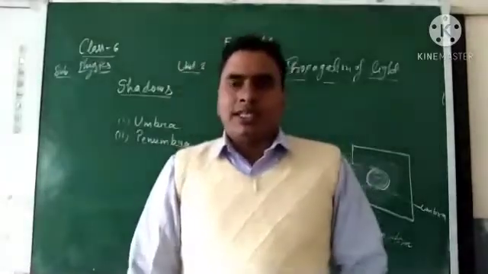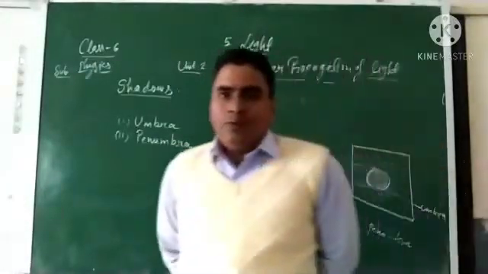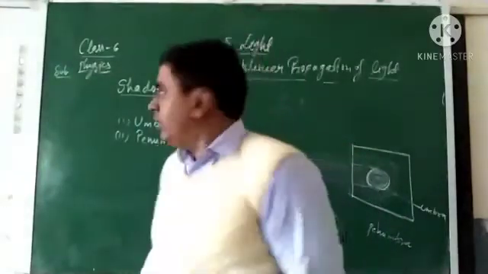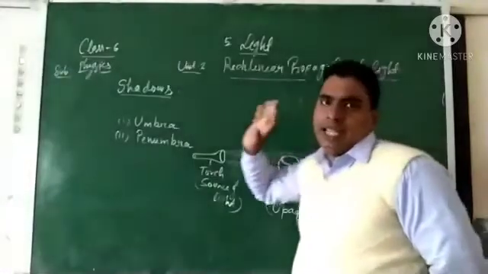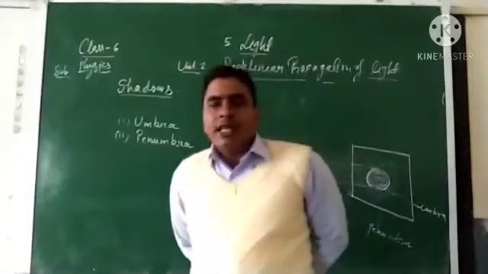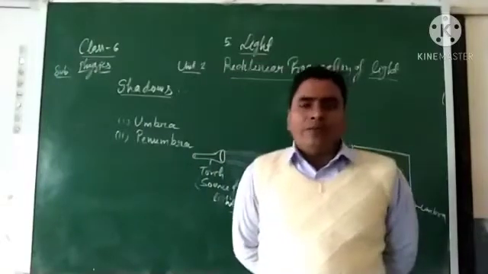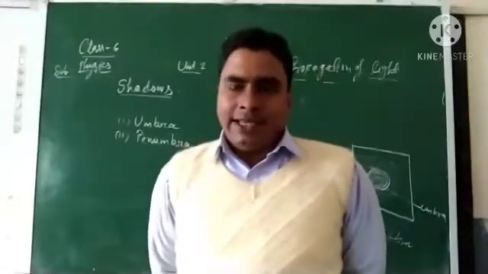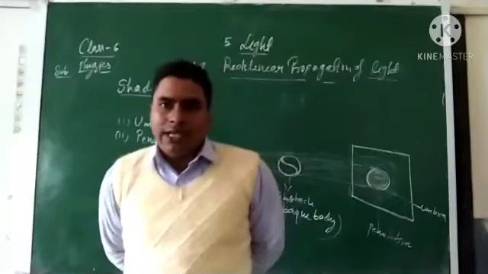Today we will discuss a new topic: shadow. Under Chapter 5, Light, Unit 2, rectilinear propagation of light. The formation of an object's shadow is also based on the light ray traveling in a straight line. That is called rectilinear propagation of light.